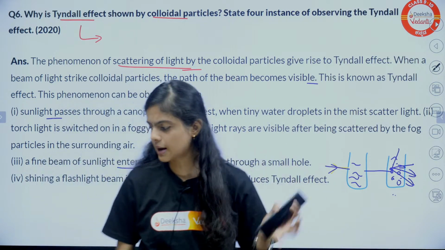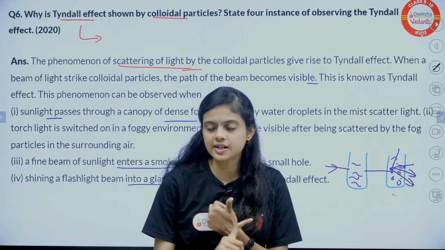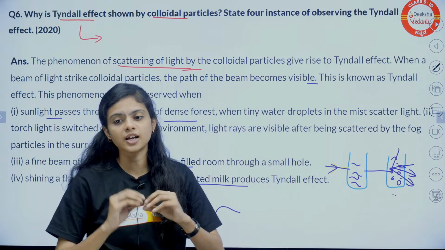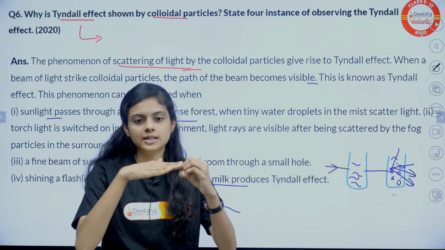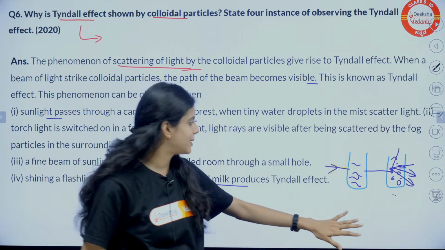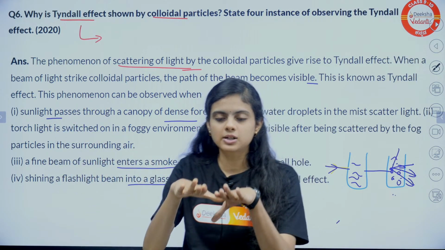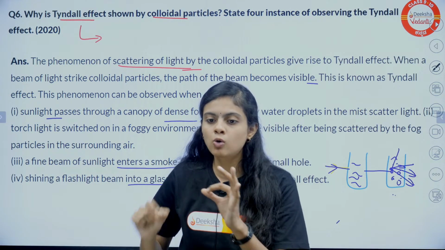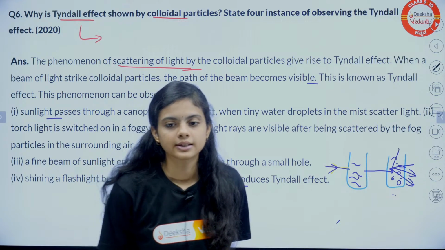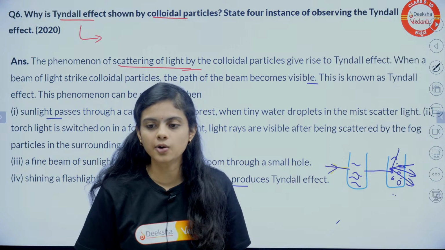Let me just sum this up clearly once again. What is the Tyndall effect? It is about the scattering of light. And how does it happen? When light strikes a particle, it gets scattered in all directions. That is what is explained in the Tyndall effect. And here there are 3 examples. From a small hole, if light enters, it gets scattered. Once again, I have summarized all this. Is it clear now?